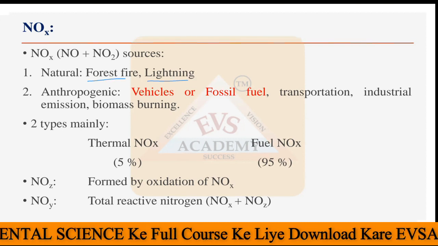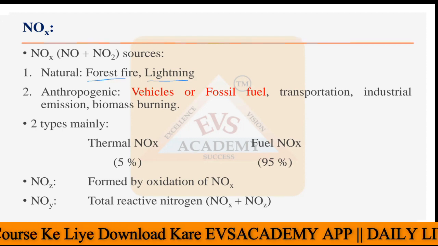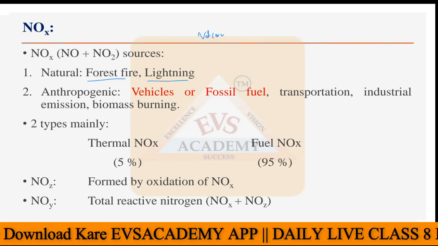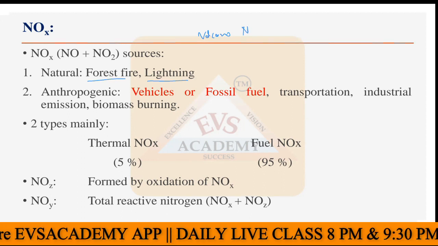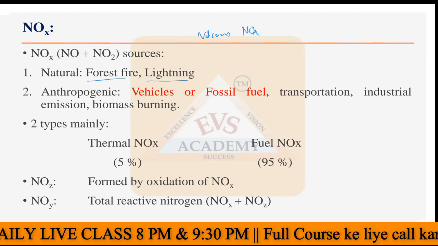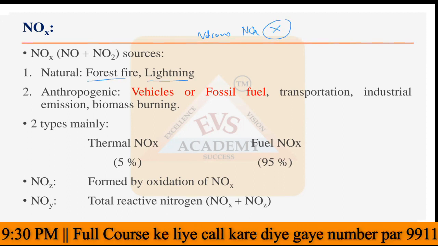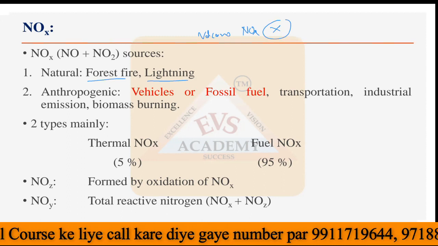That causes NOx pollution in the atmosphere. Now remember that in a volcano, no NOx pollution is present. This point you have to remember for volcanic eruptions.